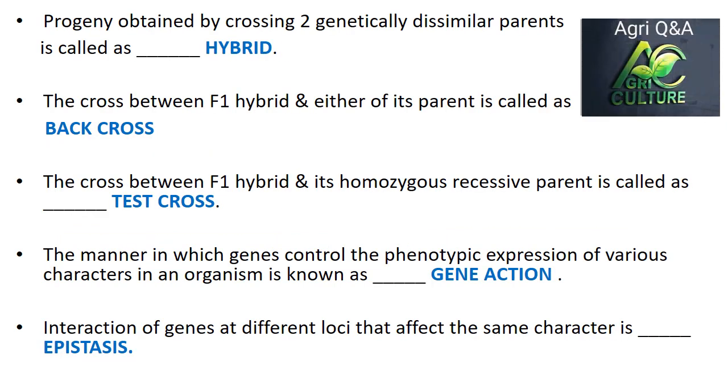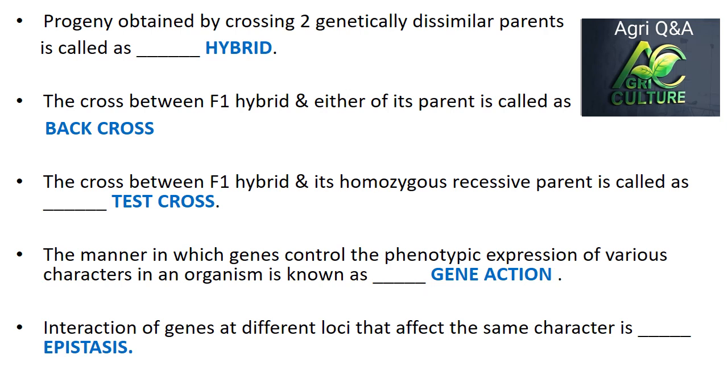Progeny obtained by the crossing of two genetically dissimilar parents is called hybrid. The cross between the F1 hybrid and either of its parents is called backcross. The cross between the F1 hybrid and its homozygous recessive parent is called test cross. The manner in which genes control the phenotypic expression of various characters in an organism is known as gene action.